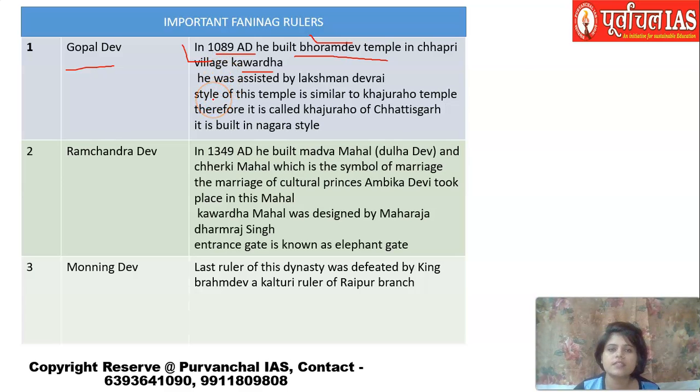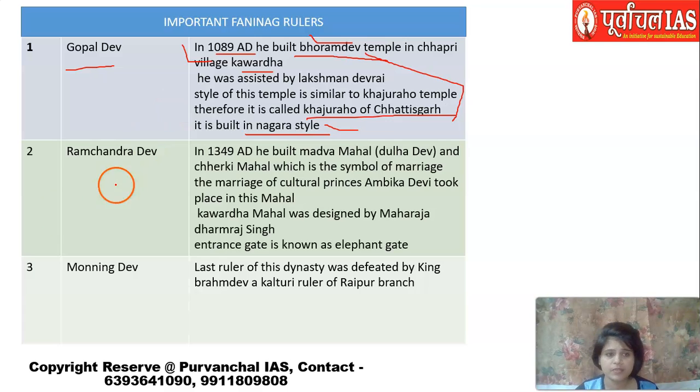The style of this temple is similar to the Khajuraho temple of Madhya Pradesh, and that is why it is known as the Khajuraho of Chhattisgarh. It is built in the Nagara style. I have told you in my previous video also that temple architecture is divided into 3 different styles: Nagara, Dravida, and Vesara. Nagara style was followed during the Gupta period and in the northern part of the country, and this temple is also built in the same style.